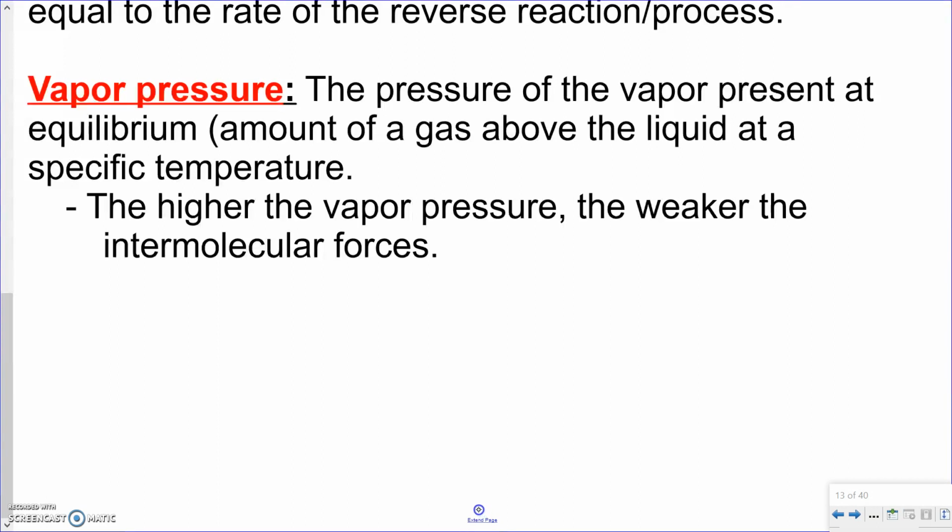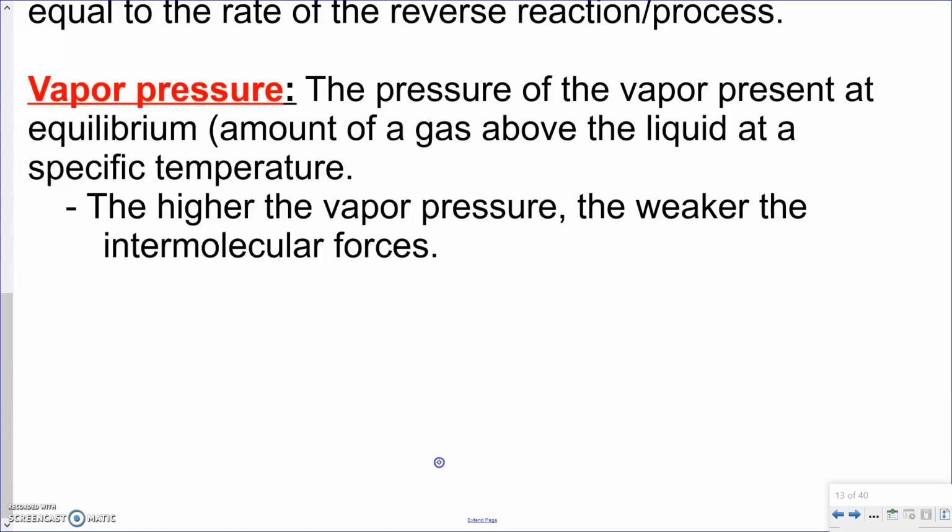Well, what would allow there to be more gas molecules above a liquid? Well, that's going to come to the fact that it has weaker intermolecular forces, meaning the molecules are able to escape the liquid phase at a much higher rate, and therefore there's more gas molecules, more collisions, higher vapor pressure. Okay, and water's got fairly strong intermolecular forces, so its vapor pressure is actually fairly low.